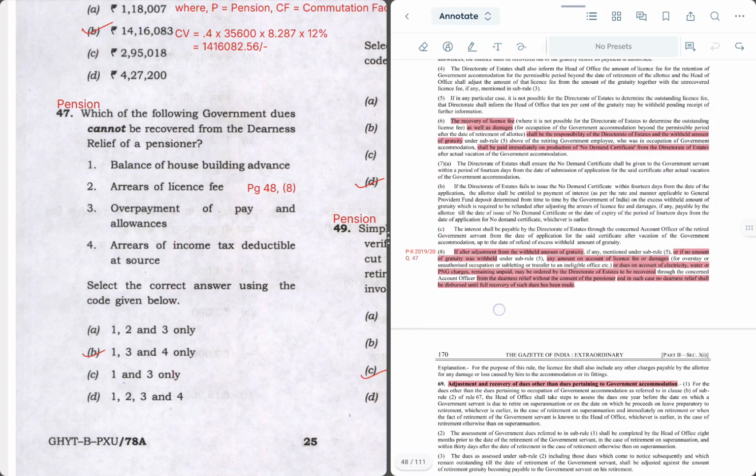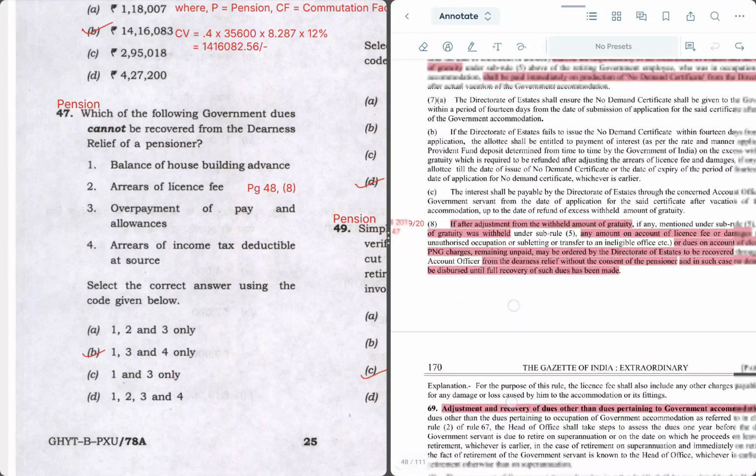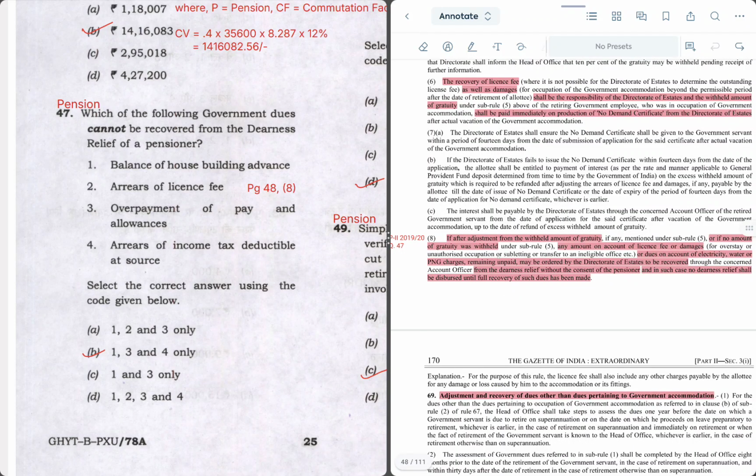In page 48, in para 8, it is given that if after adjustment from withheld amount of gratuity, or if no amount of gratuity was withheld, any amount on account of license fee or damages or dues on account of electricity, water or PNG charges remaining unpaid may be ordered by the Directorate of Estates to be recovered from the DNS relief without the consent of the pensioner, and in such case no DNS relief shall be disbursed until full recovery of such dues has been made. So license fee is the only component given in the rules which can be recovered from the DNS relief of a pensioner.